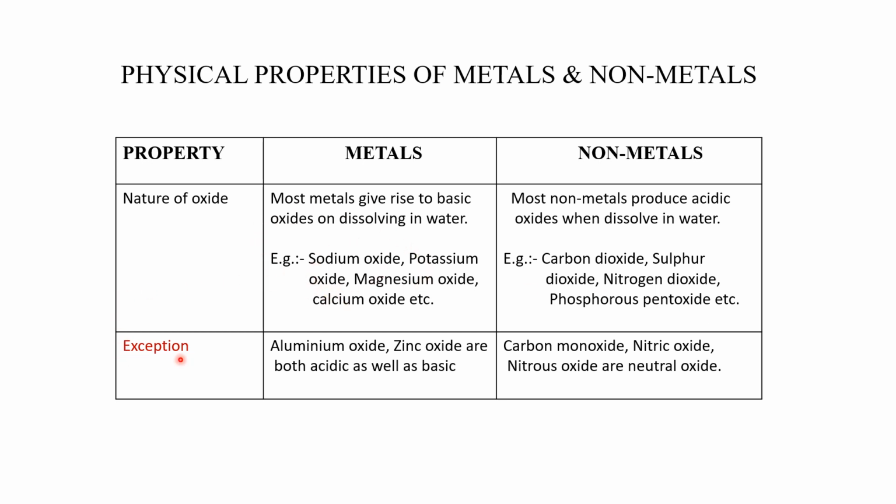Now here are some exceptions. Oxides of aluminium, like aluminium oxide, and zinc oxide act as both acidic as well as basic. They are known as amphoteric oxides, which we are going to discuss in the next class. There are also some non-metal oxides like carbon monoxide, nitric oxide, and nitrous oxide, which are neutral in nature. So there are some oxides which are neutral, and some which are both acidic as well as basic.